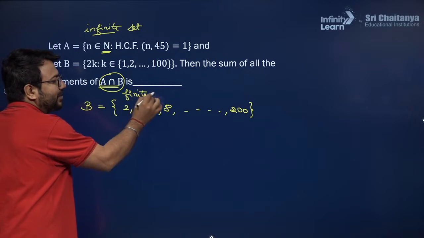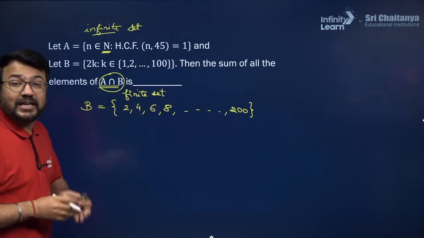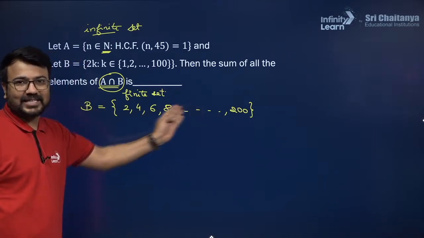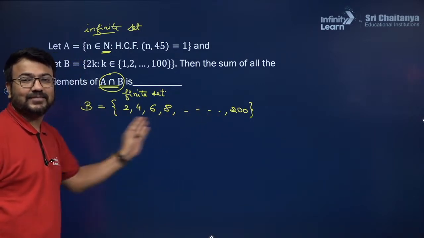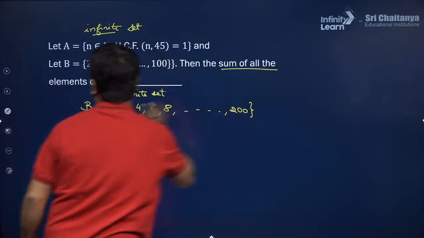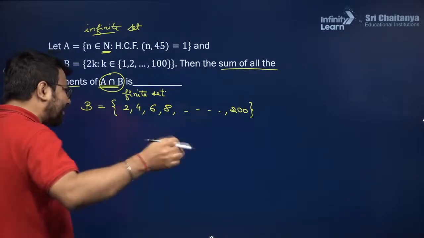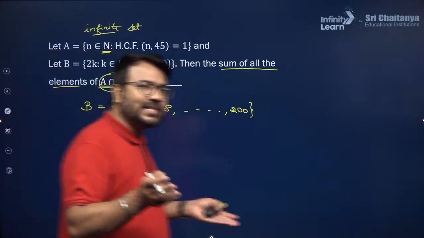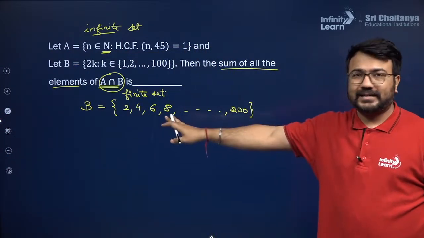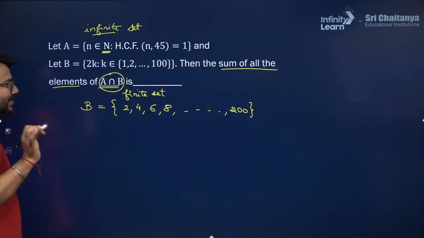I hope you are able to understand what I mean to say. Now this A intersection B will consist of all those elements of B that also belong to A. Now they are asking us to get the sum of all elements of A intersection B. This is the question. Can you give me any suggestion to actually find the sum of all the elements of A intersection B? So let me help you students how to deal with this question.